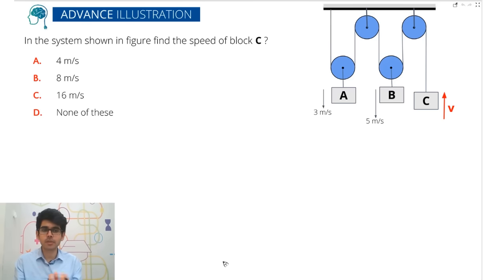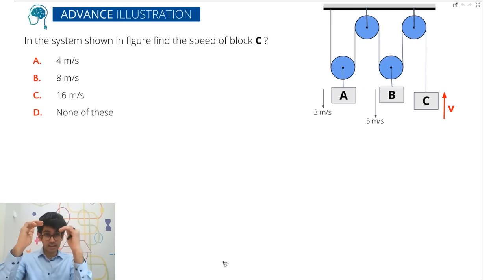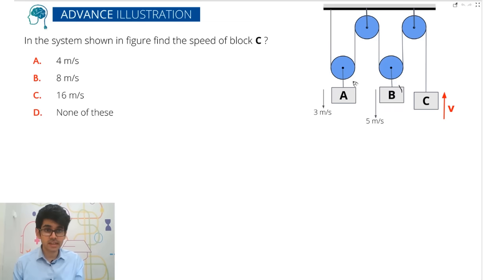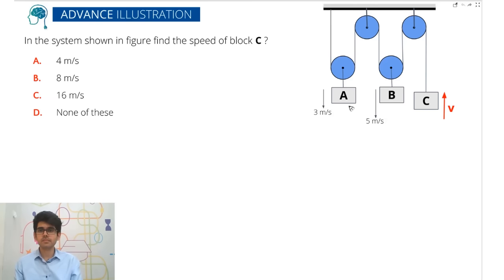So here there are multiple blocks and one block is moving down with 3. The other one is also moving down with 3. So the other one has to move up. I think all of you can visualize A, B come down, they take a lot of string and because of that C moves up. So this entire thing is moving down. So the string here will reduce, so it will move up. So first is visualization. Now calculate this value.